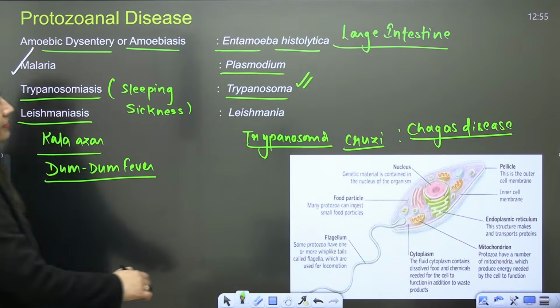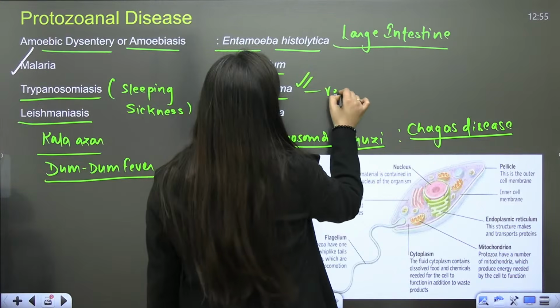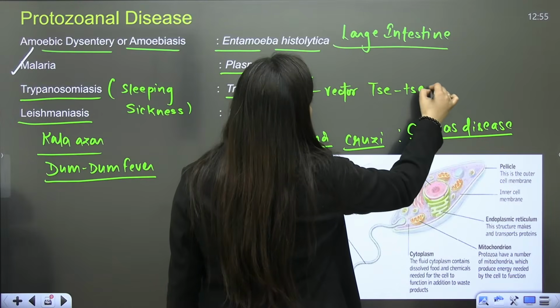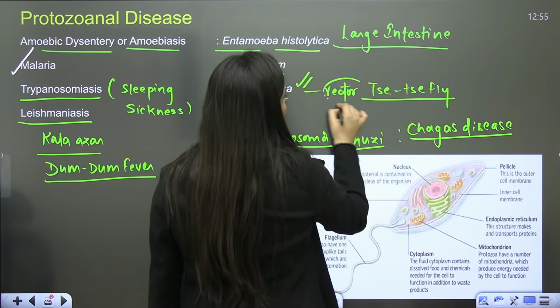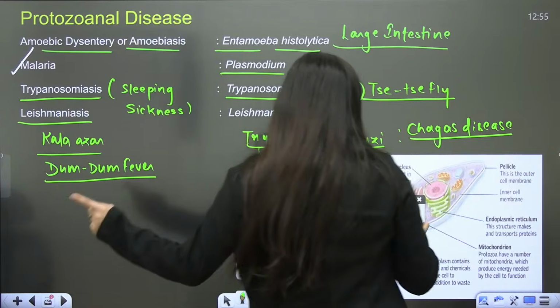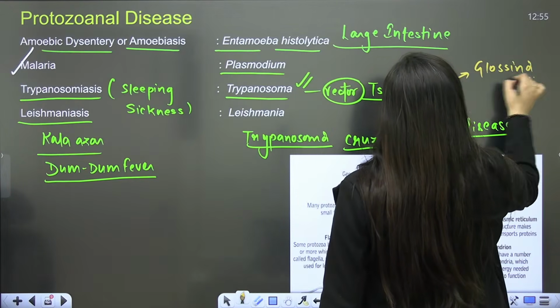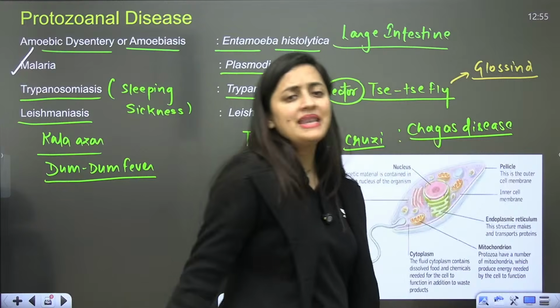So in Trypanosoma, the vector is your CC fly. Some call it tsetse fly, some call it CC fly. That is your CC fly or tsetse fly. That is Glossina, Glossina palpalis. Glossina species, Glossina palpalis it is.